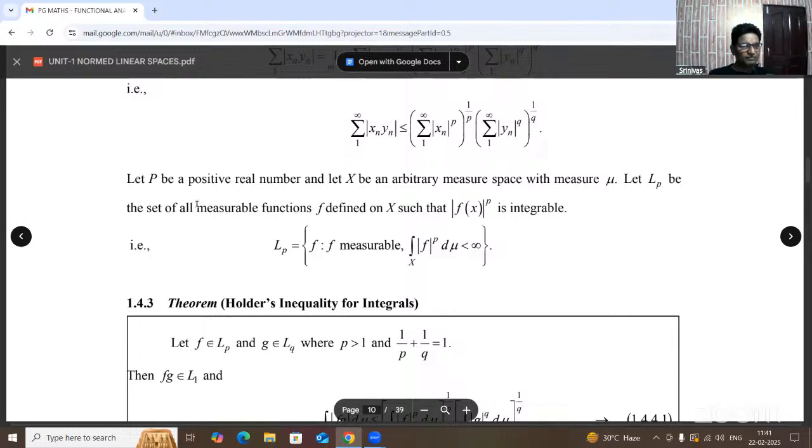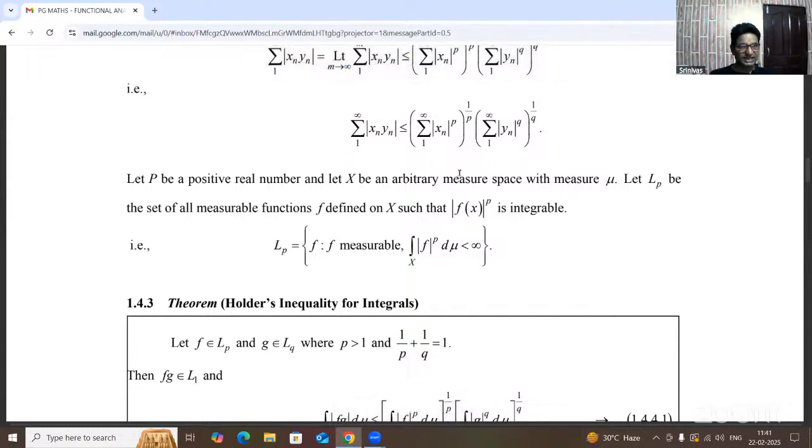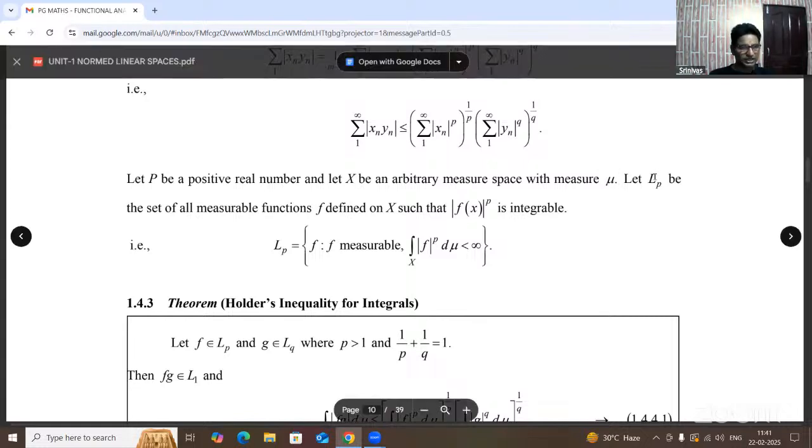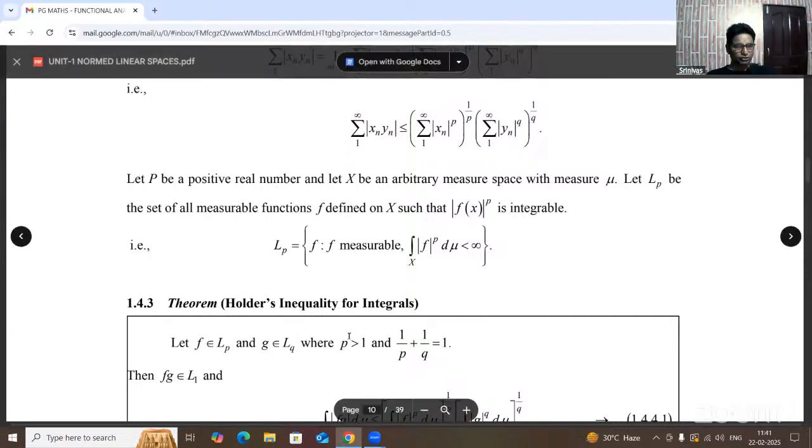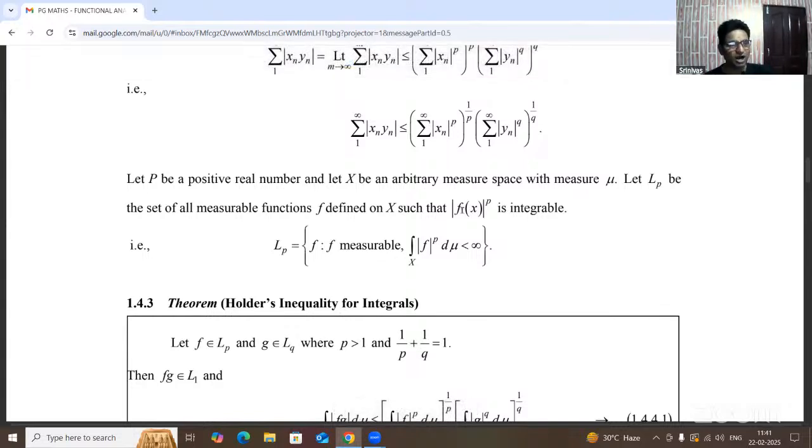What is Lp? Lp is the set of all measurable functions f defined on capital X. Measure means length; measure space means measure is the length, where mu is the measure. Here, the linear space of elements is f of x. So mod f of x whole power p is integrable.